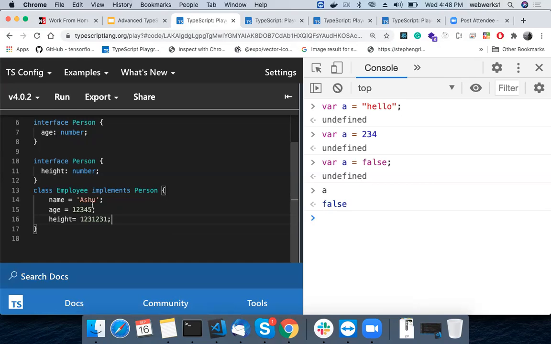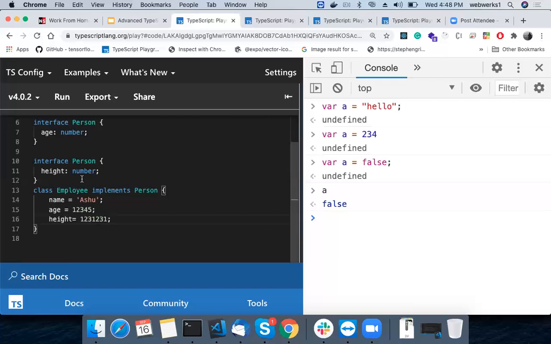What do you mean by interfaces and abstract classes? As we discussed in TypeScript 1, interfaces are by default fully abstract. In abstract classes you may or may not have to implement things, but if a function is defined as abstract, then you have to implement it.